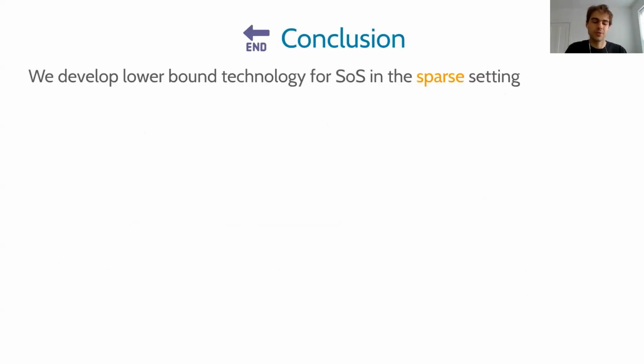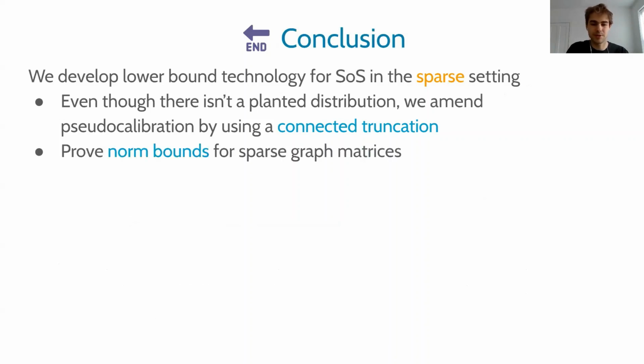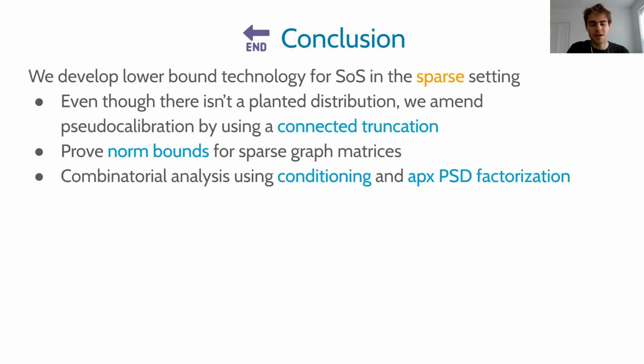So in conclusion, we develop lower bound technology for sum of squares in the sparse setting, and we do that through a couple ways. First, we amend pseudo-calibration using what we call connected truncation. Second, we prove new norm bounds for sparse graph matrices. And third, we show how to use this technique of approximate PSD factorization and conditioning to do the combinatorial analysis on the shapes.